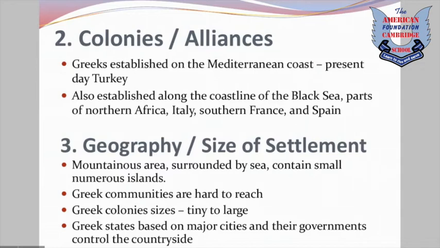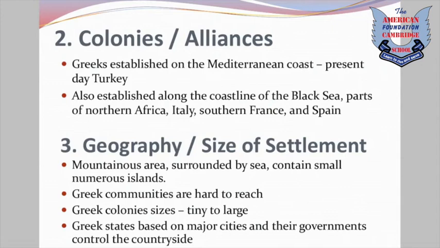Colonies and alliances mean who they joined in an agreement or where they formed their small state or city. Greeks mainly established colonies on the Mediterranean coast, present-day Turkey. They also established them along the coastline of the Black Sea. As we have seen in the map, the Black Sea and the Mediterranean Sea are closely linked. Also parts of northern Africa, Italy, southern France, and Spain.